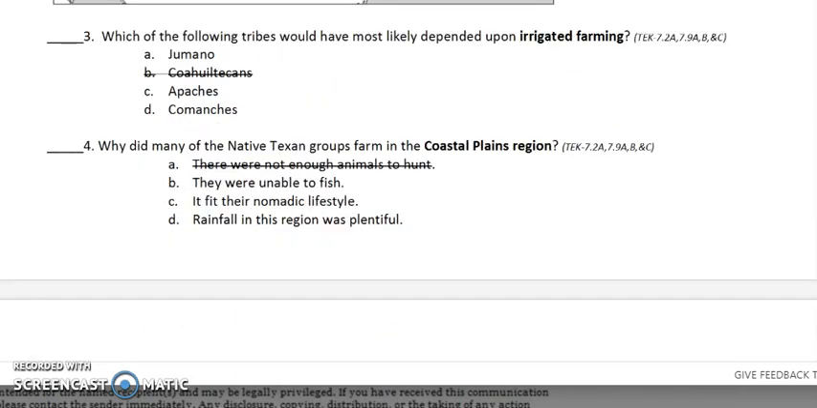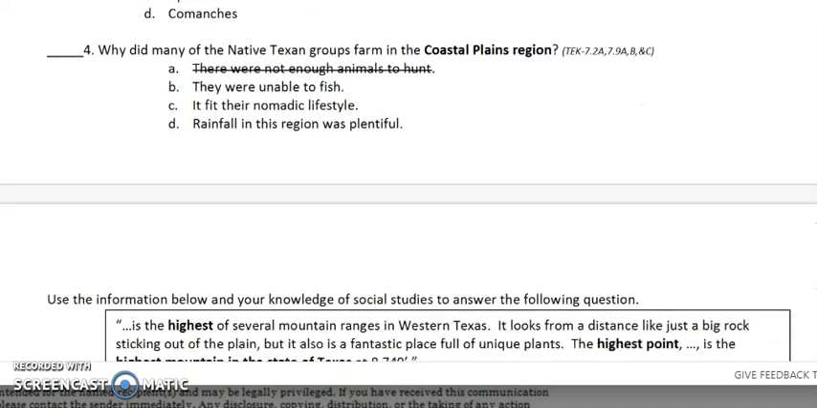Question 4. Why did many of the native Texan groups farm in the coastal plains region? B. They were unable to fish. C. It fit their nomadic lifestyle. D. Rainfall in this region was plentiful.